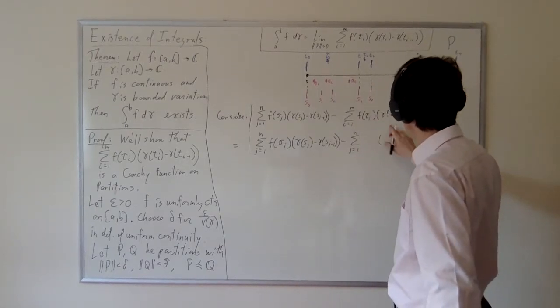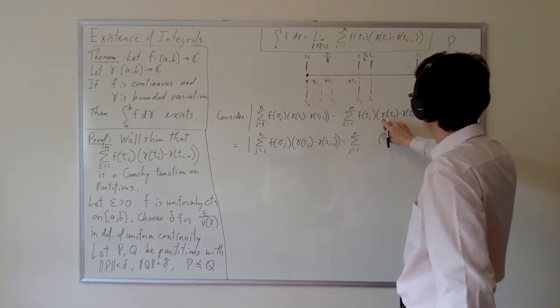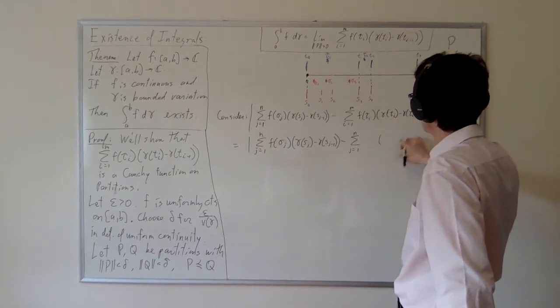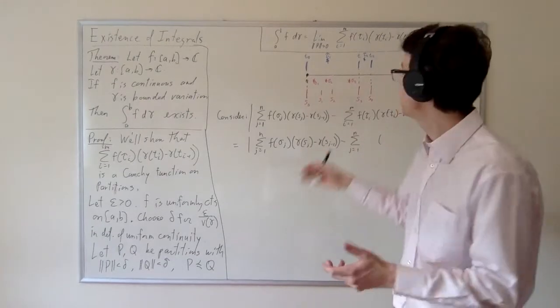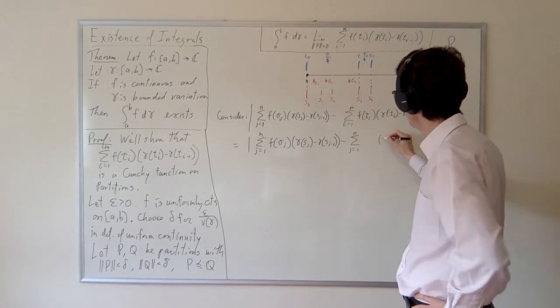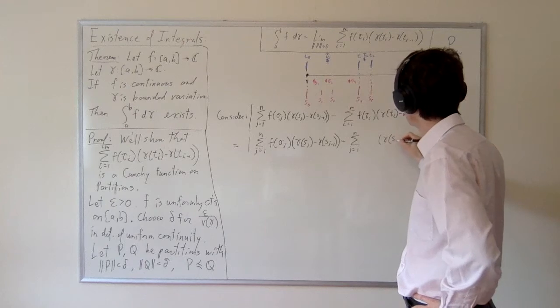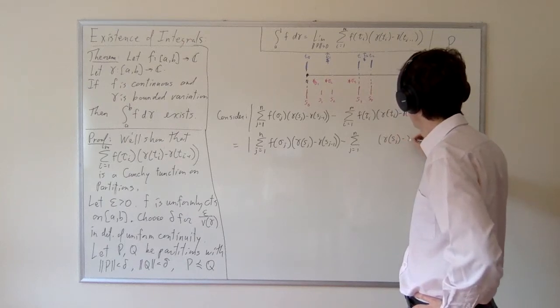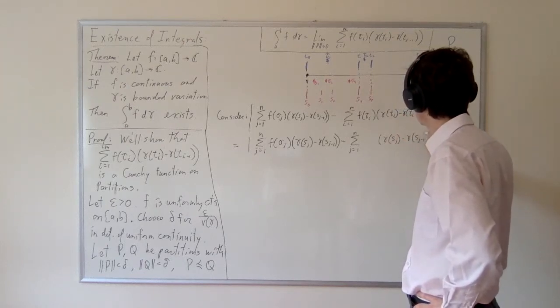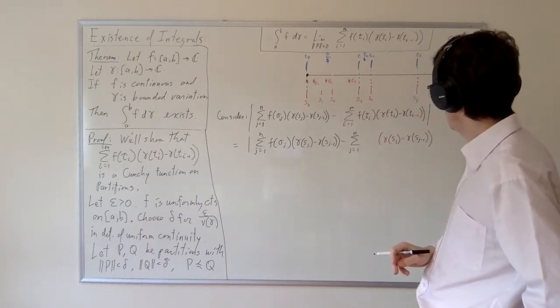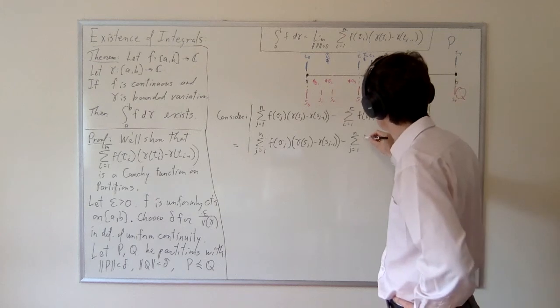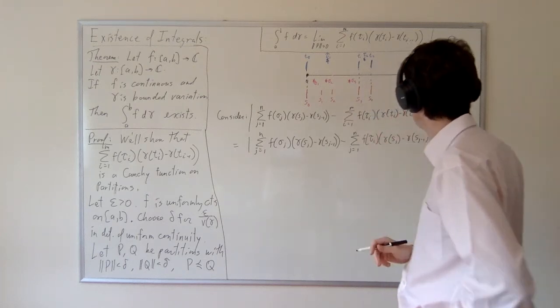And instead of summing the differences gamma(tau_i) minus gamma(tau_{i-1}), I'm going to peel apart each of these as a sum of differences between consecutive j's, and I'm going to get gamma(s_j) minus gamma(s_{j-1}). Now, here I have to multiply by f of tau_i.